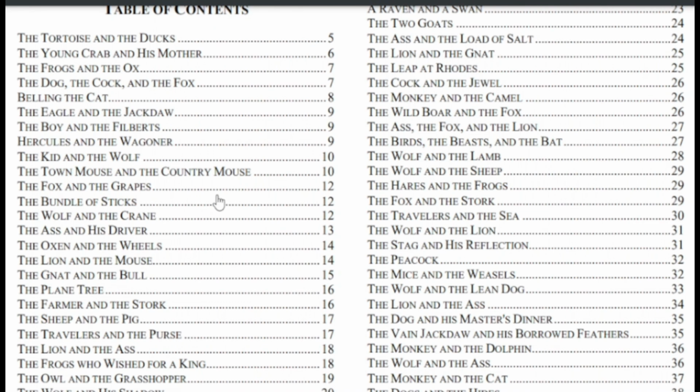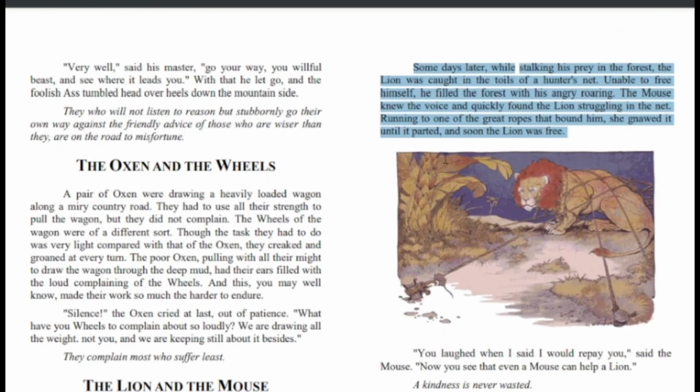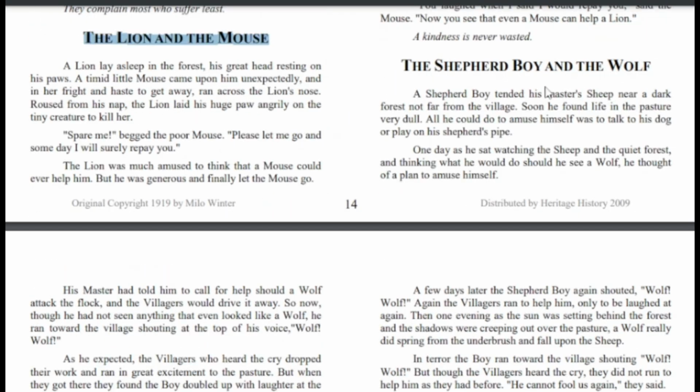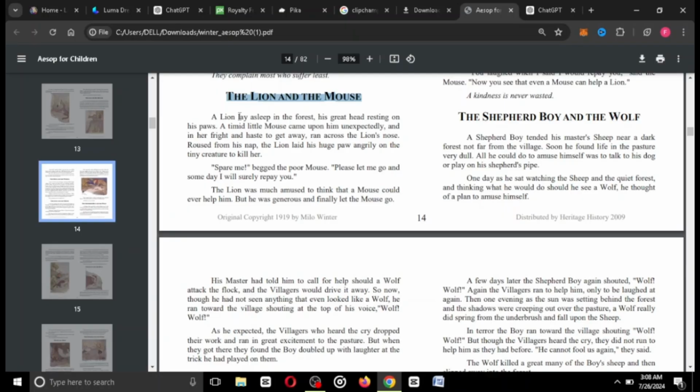So we want to choose this particular story of the mouse and the lion. So I'm just going to scroll to page 14, story of the mouse and the lion. So this particular one, the lion and mouse, as you can see, this particular one right here. So I just copy the story right here, and I will add on to ChatGPT so that ChatGPT can rewrite this story for me in scenes.